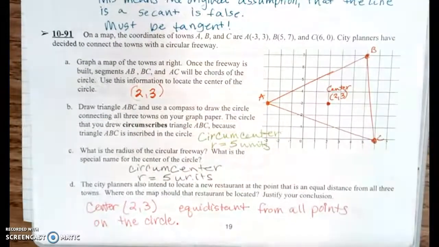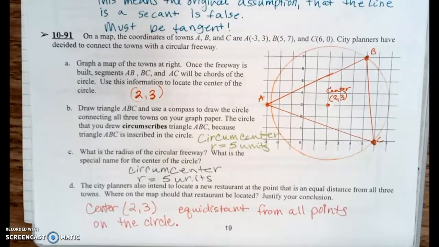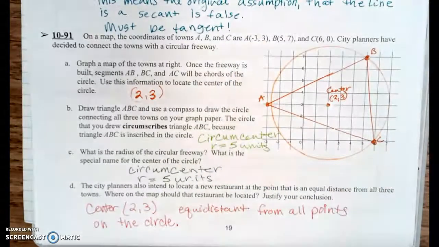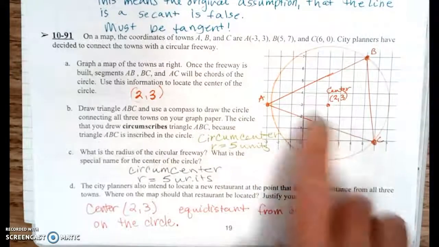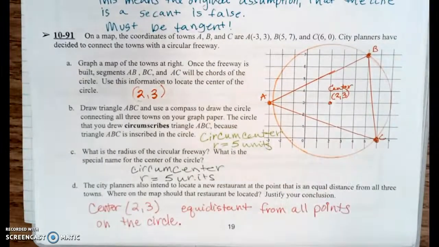Question 91. On a map, the coordinates of town A, B, and C are at A is at -3,3, B is at 5,7, and C is at 6,0. City planners have decided to connect the towns with a circular freeway. Graph a map of the towns at right. Once the freeway is built, segments AB, BC, and AC will be chords of the circle. Use the information to locate the center. So label all your points A, B, and C, and then your center should be at 2, 3.